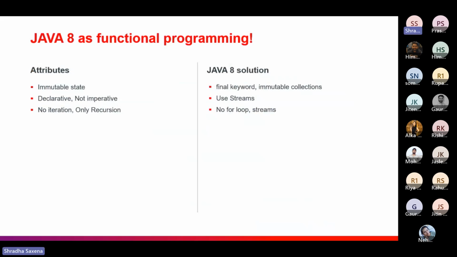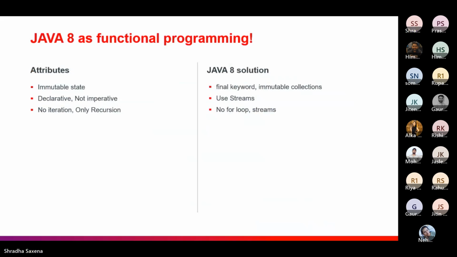Declarative, not imperative: Java 8 gives a solution with streams. As we have seen in previous examples, with streams we made the code go from imperative to declarative. So yes, streams are a solution for functional programming. No iteration, only recursion: